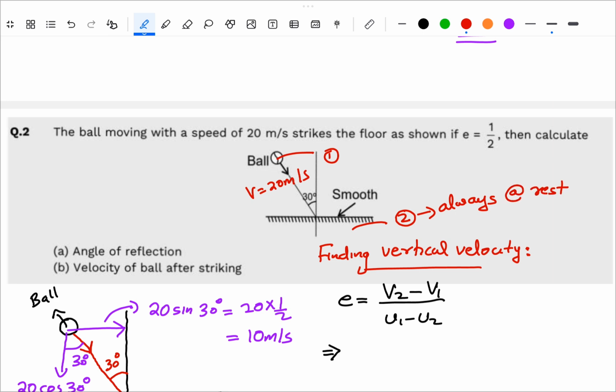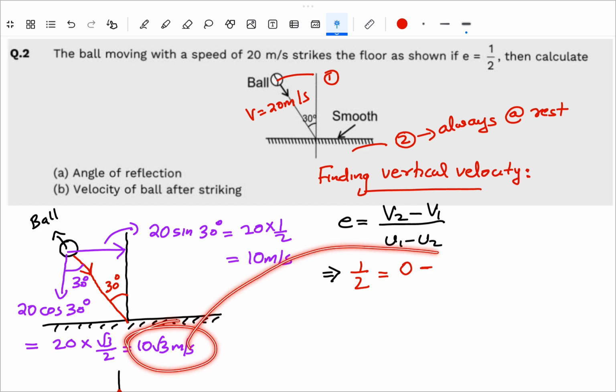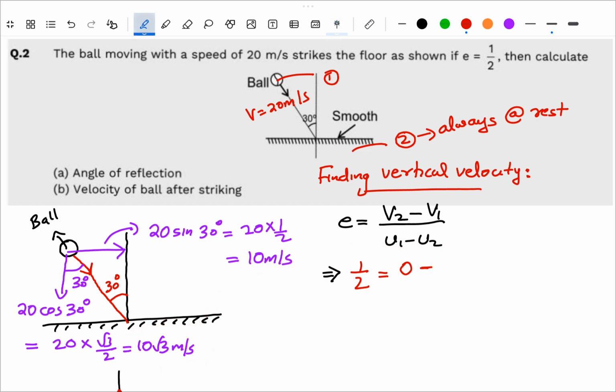The E value is given in the question as 1 by 2. So let's substitute: 1 by 2 is equal to V2, which is 0, minus V1. Since this is the negative direction, let's substitute minus 10 root 3 here, divided by U1.